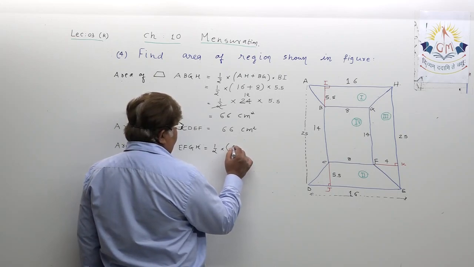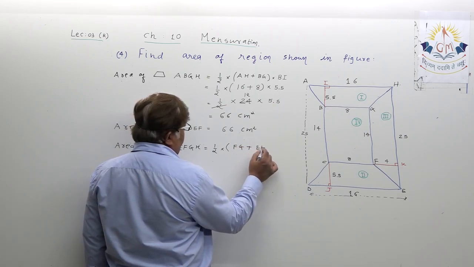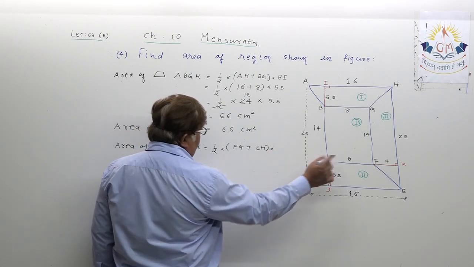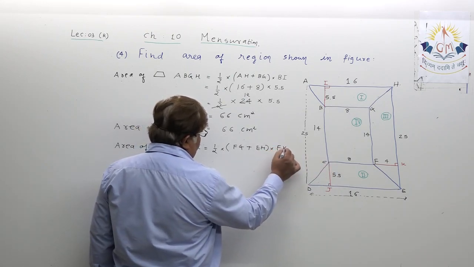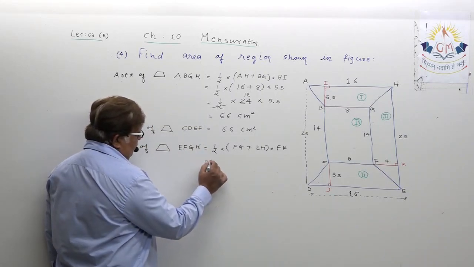Let me mention them, FG plus EH into, dear student, the altitude FK, means the distance between two parallel sides.